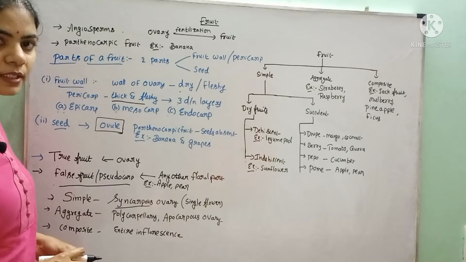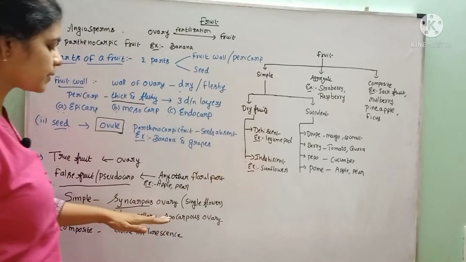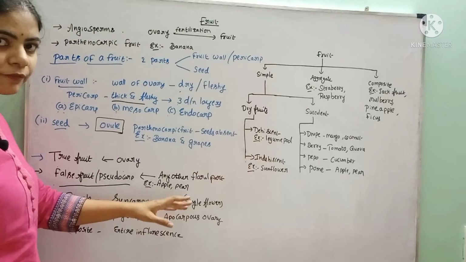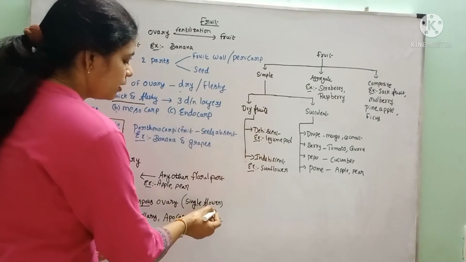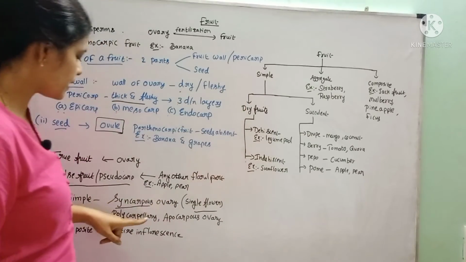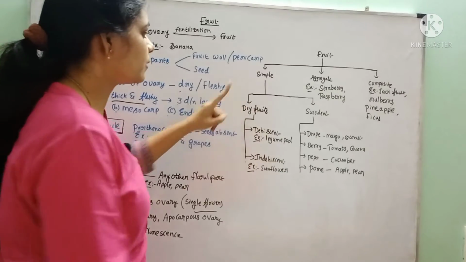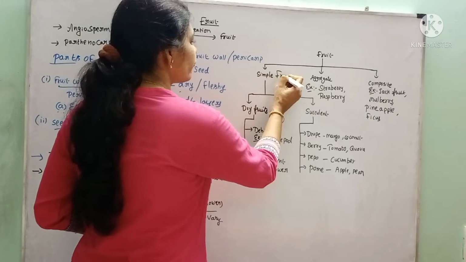If the fruit is developed from the syncarpous ovary of a single flower, that fruit is called a simple fruit.